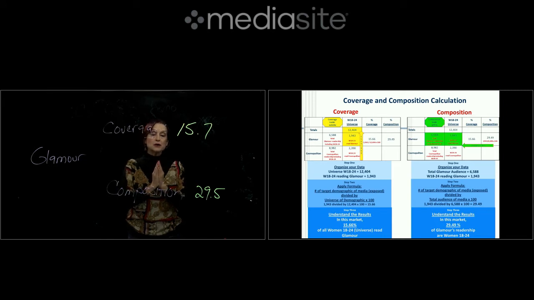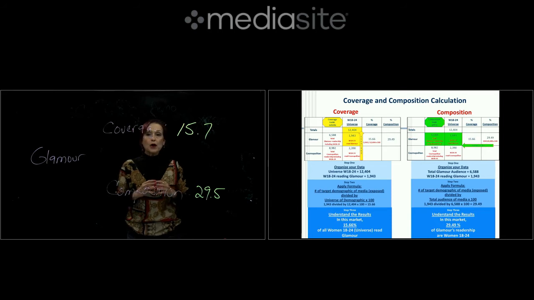Now, composition means that out of our own readership, out of Glamour's own readership, which includes women older than 24, maybe some younger than 18, we're looking specifically at the demo. So total readership means everyone, even some men, right? So anyone that reads Glamour is the total readership or total audience for that particular media. Now, out of all the readers, how many are women 18 to 24?